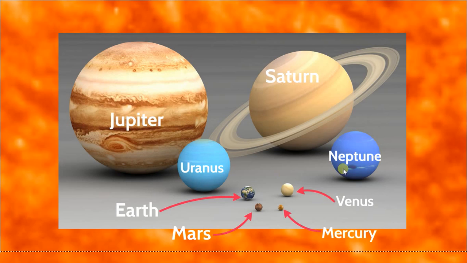You should be able to guesstimate Earth compared to Uranus or Neptune, how big it is. If I were to ask you a question that said, is Earth about the same size as Neptune? Is it 1,000,000 times smaller than Neptune? Is it 30 times bigger than Neptune? Or is it about 20 times smaller than Neptune? You should be able to pick from those options roughly how big Neptune is compared to Earth.